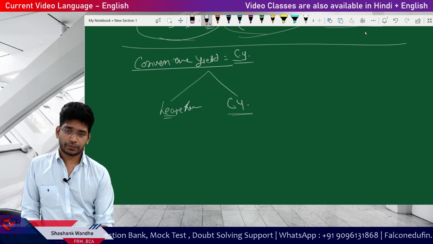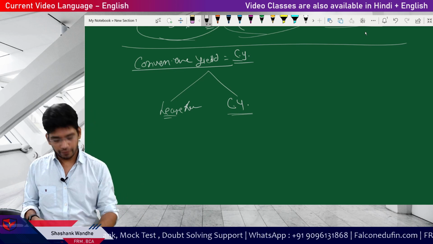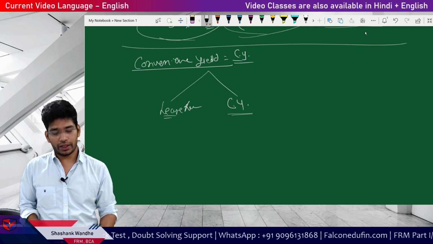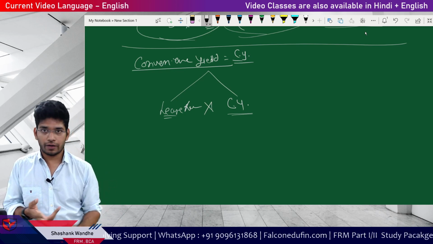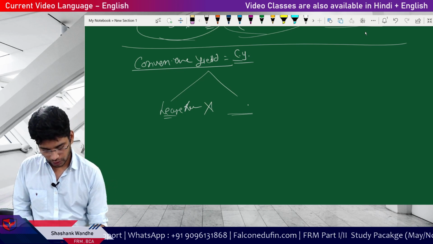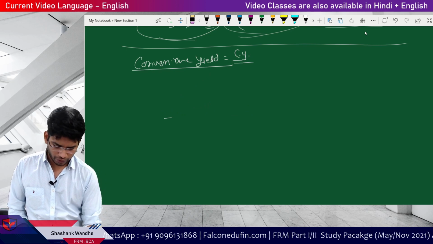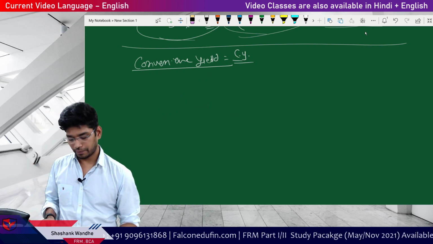Both are different. In one case, I lend it; in another case, I hold. Meaning, both cannot happen together. You cannot have lease rate and convenience yield both together, so even in a question, you will have one at a time.